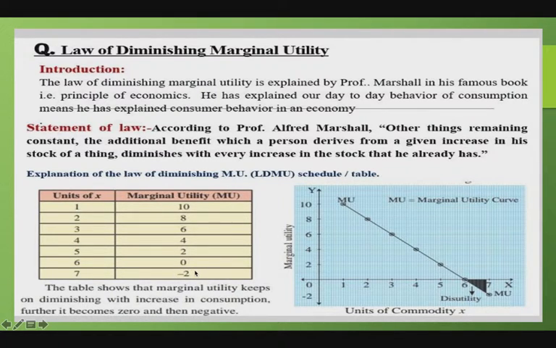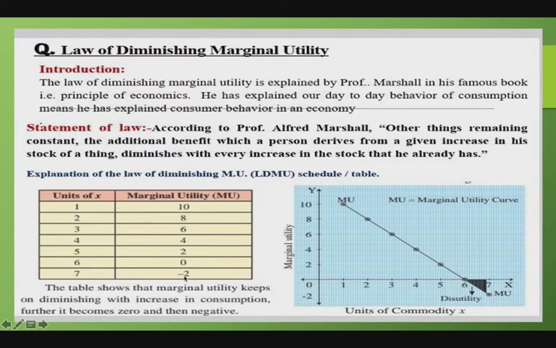So the consumer in our example will consume at most 6 units in order to get maximum total satisfaction. He will not consume the seventh unit even if it is available freely, because it will give him disutility, meaning minus utility.